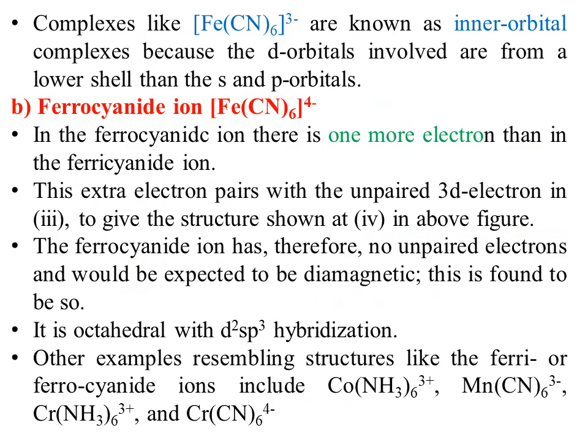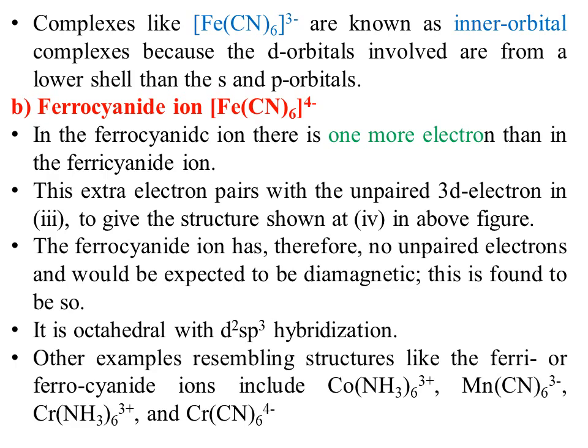Complexes like hexacyanoferrate are known as inner orbital complexes because the d orbitals involved are from a lower subshell than s and p. It means in these complexes, the d orbital is 3d, and s and p belong to the fourth shell of the central metal atom.